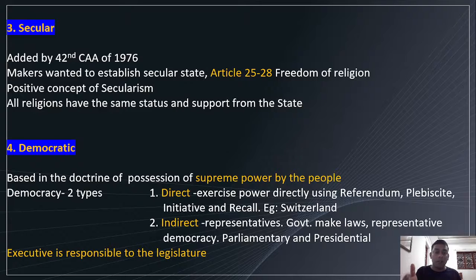And democracy is of two types: direct and indirect. In direct democracy, people exercise power directly using tools like referendum, plebiscite, initiative, and recall. Example: Switzerland. In Switzerland, they follow direct democracy. People can participate in the democratic process directly. They can vote. For example, if there comes any big national issue, they get a chance to vote, either to agree or to disagree, right? So it is a part of direct democracy.